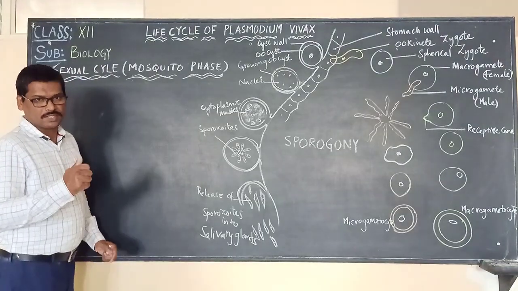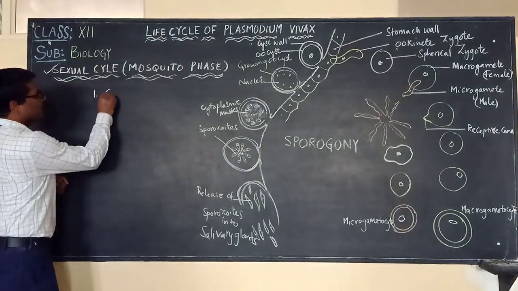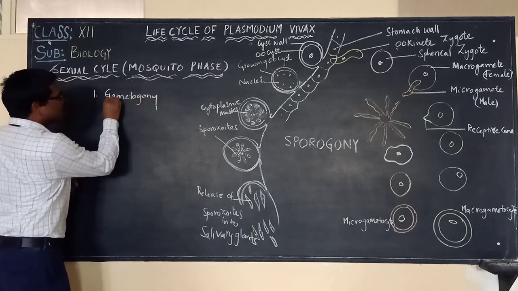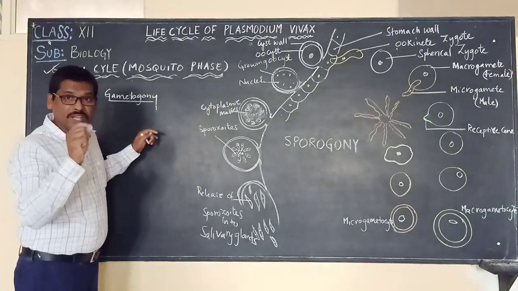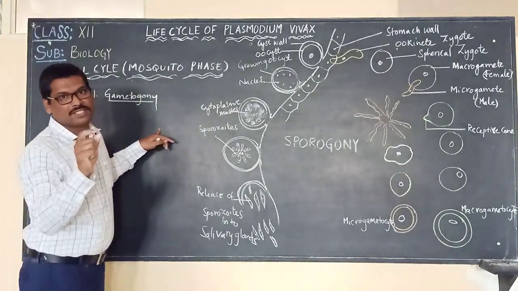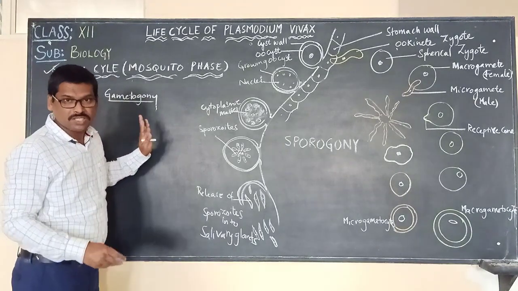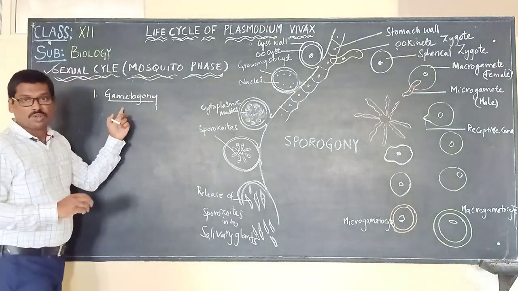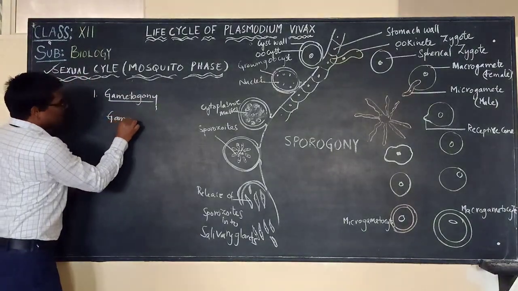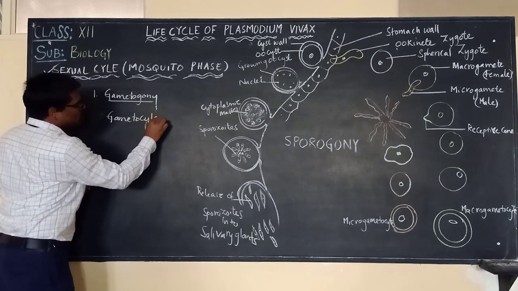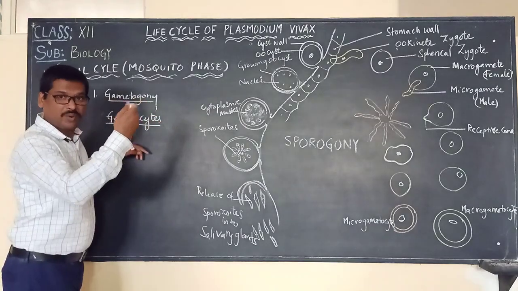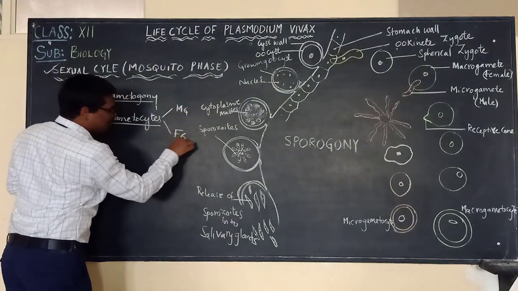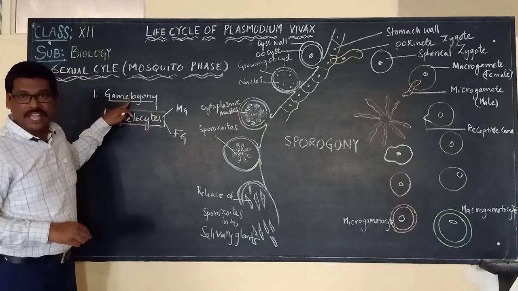So the first one we will discuss: gametogony. What do you mean by the word gametogony? Gametogony means formation of male and female gametes from the gametocytes. We already said gametocytes are micro and macro. So formation of male gametes and female gametes from the gametocytes is called gametogony.